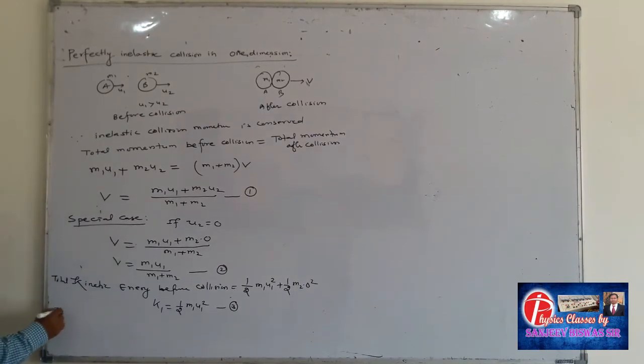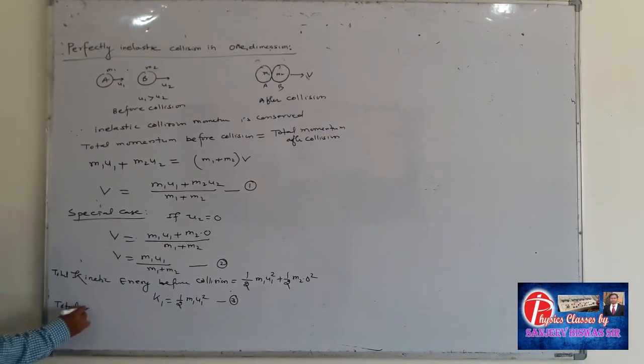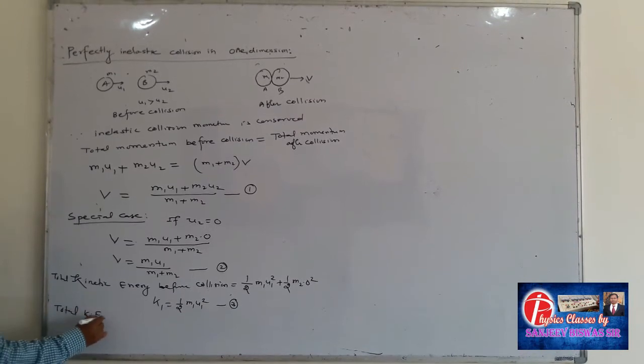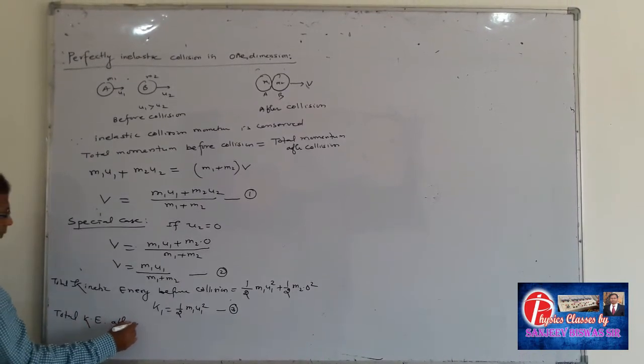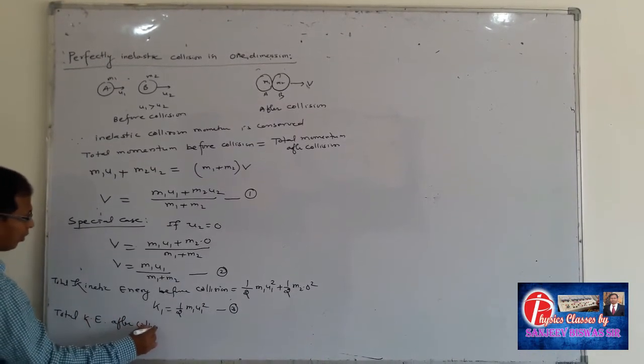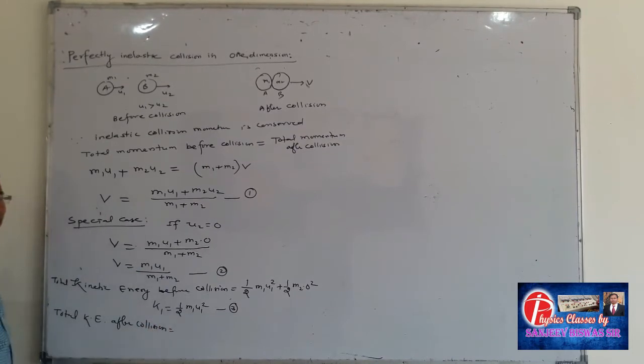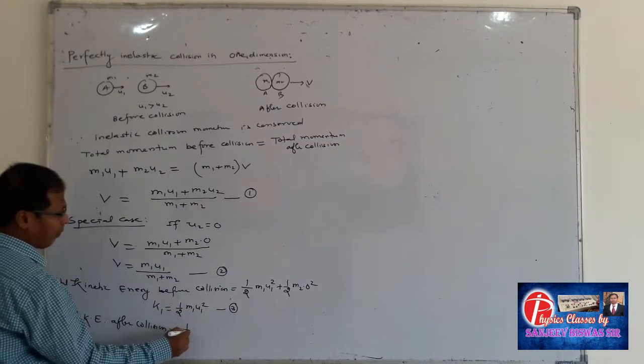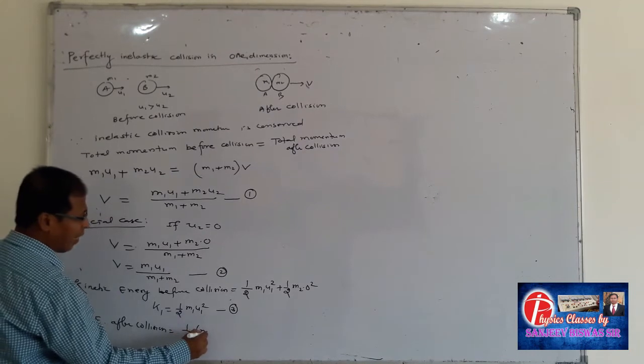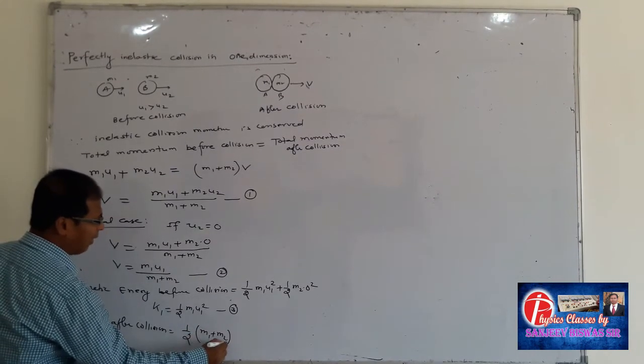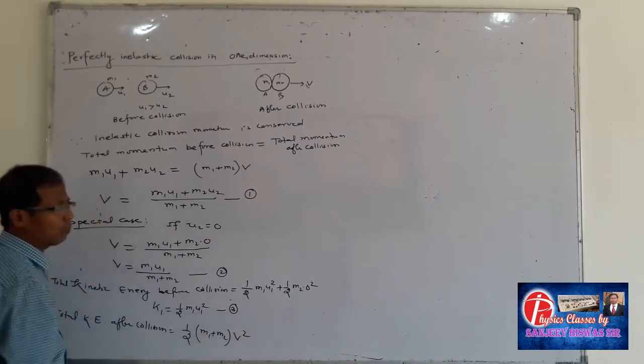Now total kinetic energy after collision. After collision, here also energy of A plus energy of B. So here 1 by 2, mass is m1 plus m2 and velocity is v, so v square.